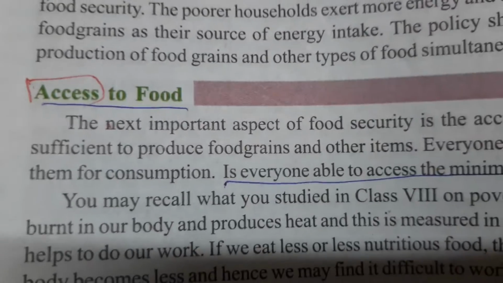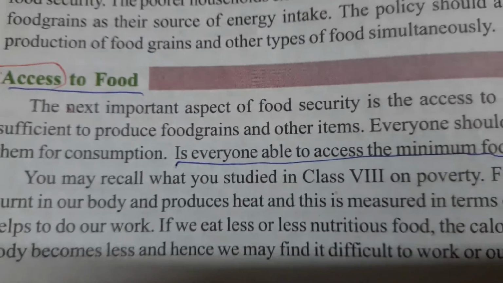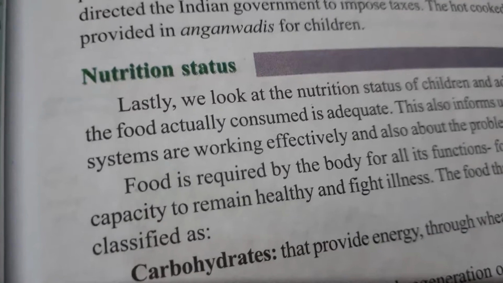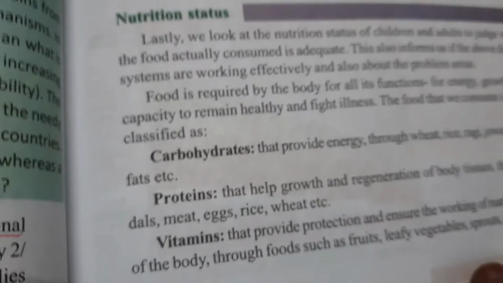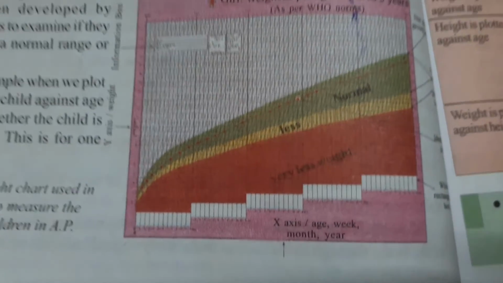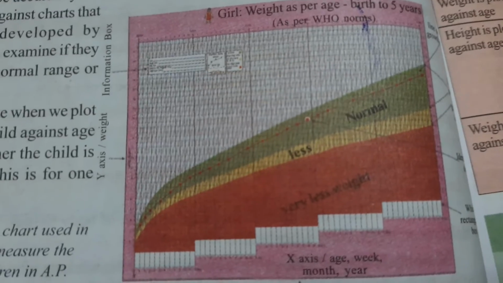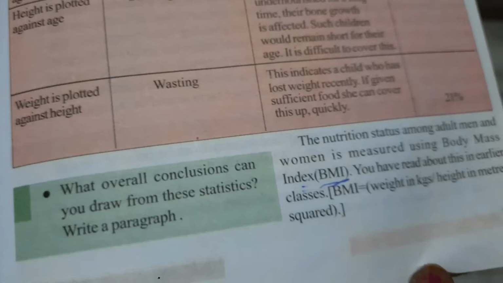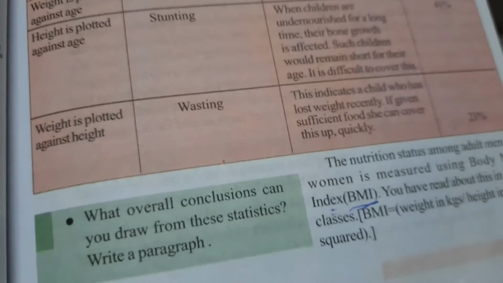We have covered access to food, how all the people should have access to food, the government schemes for the public distribution system, and the nutrition status in our country. We have understood the indicator of a child's growth and the indicator of adult men's and women's health. So I think you have understood the chapter food security.